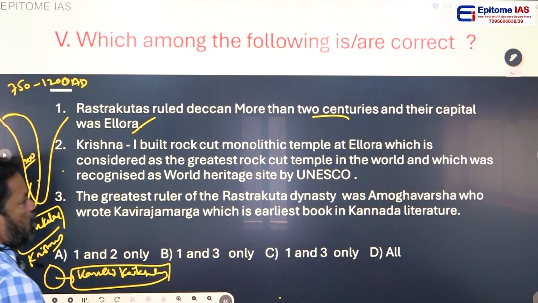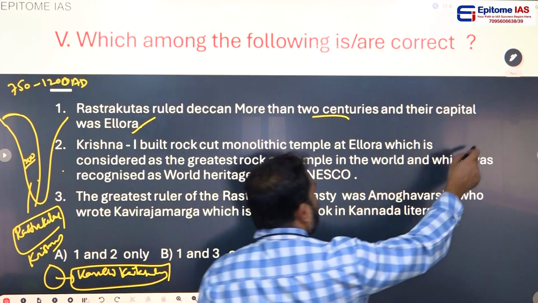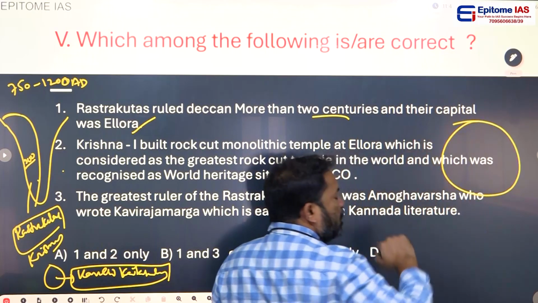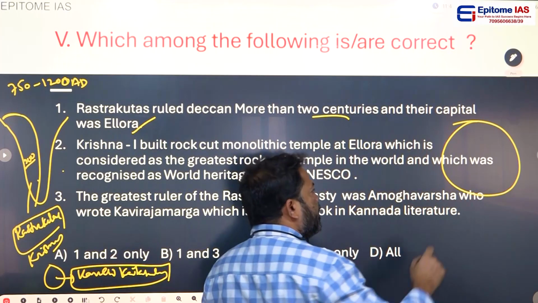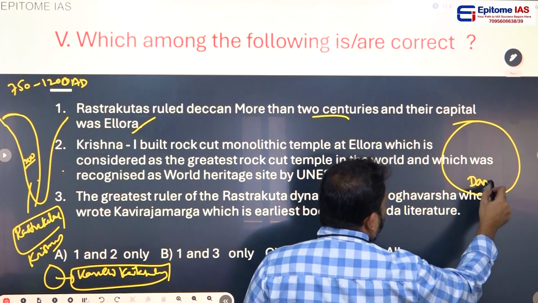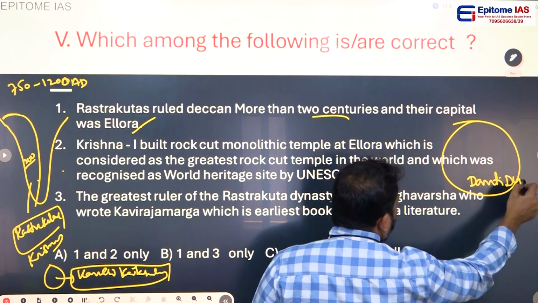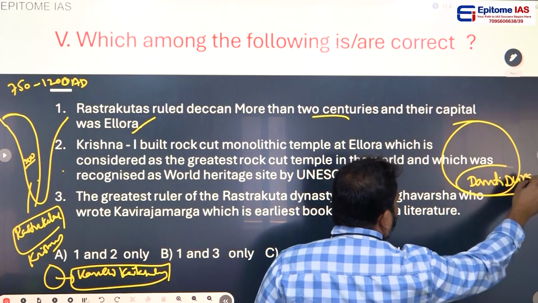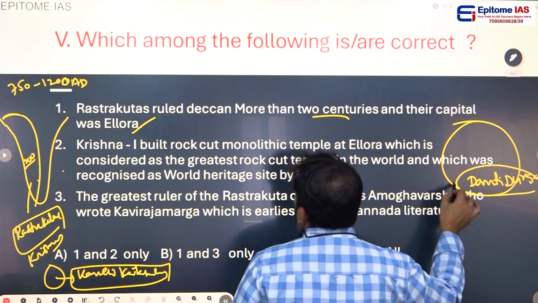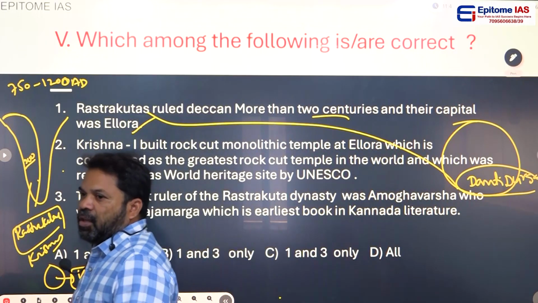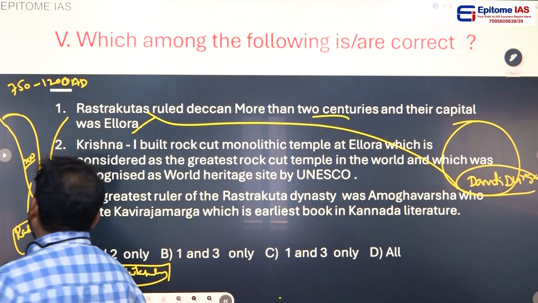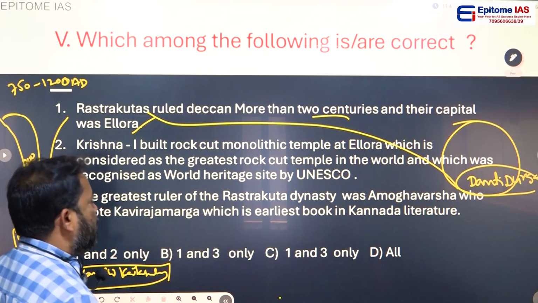One point to remember: the last Badami Chalukya ruler was defeated by his governor Dantidurga, and Dantidurga was the founder of the Rashtrakuta dynasty.